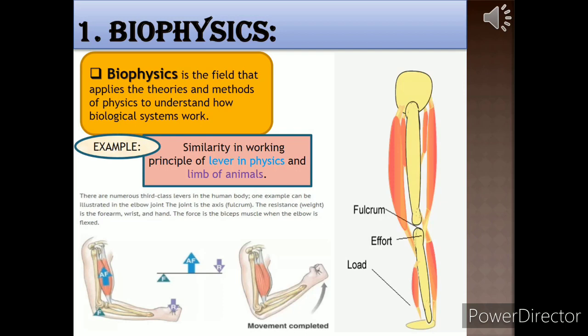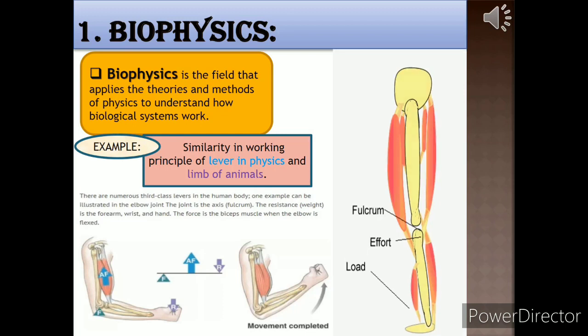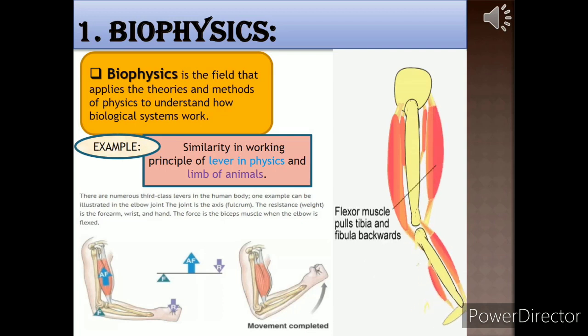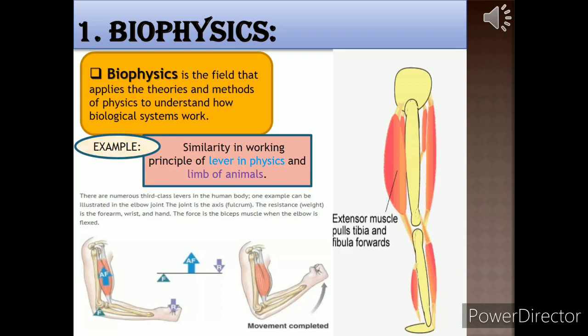Like this, there are numerous levers in the human body, like our elbow joint. Now, if we want to uplift a weight, then the weight is the load, the joint is known as the fulcrum, and force is provided by our biceps muscle. So our arms and our limbs work on the same principle as a lever in physics.